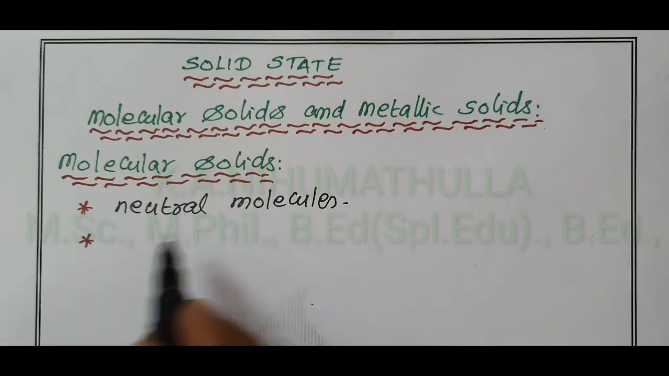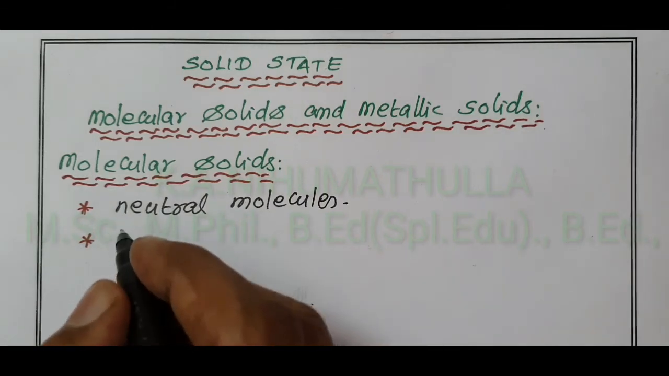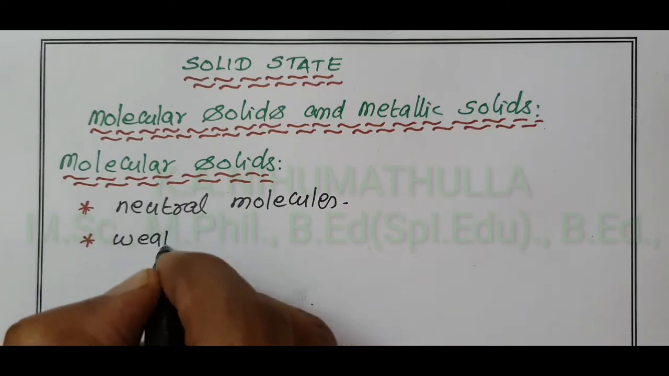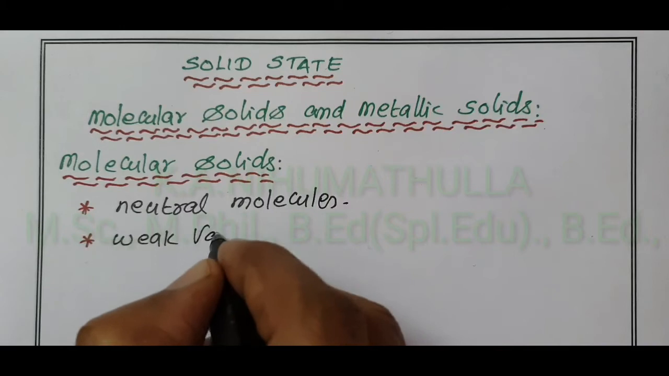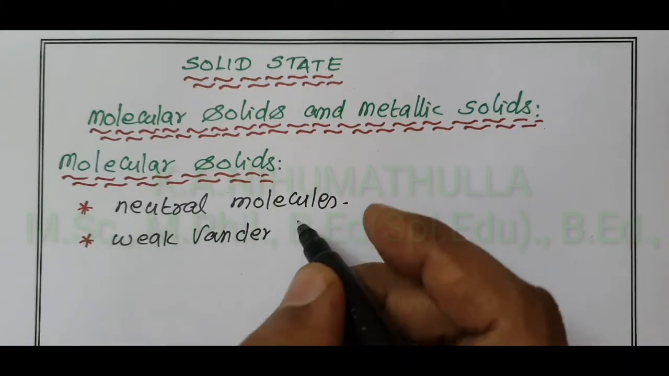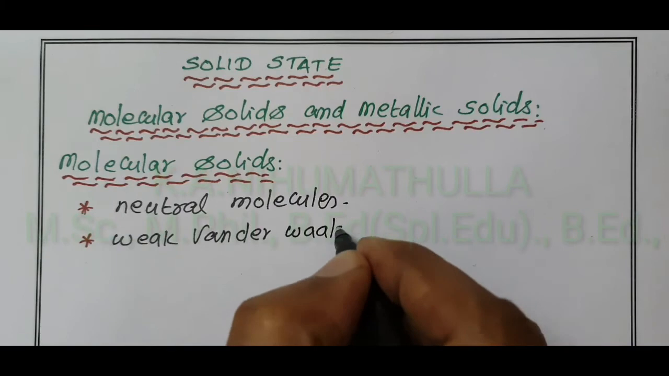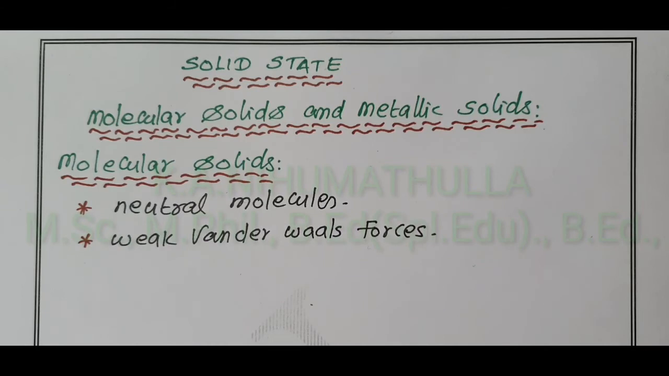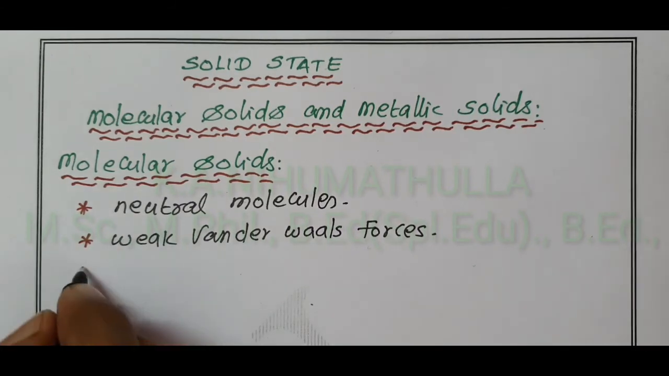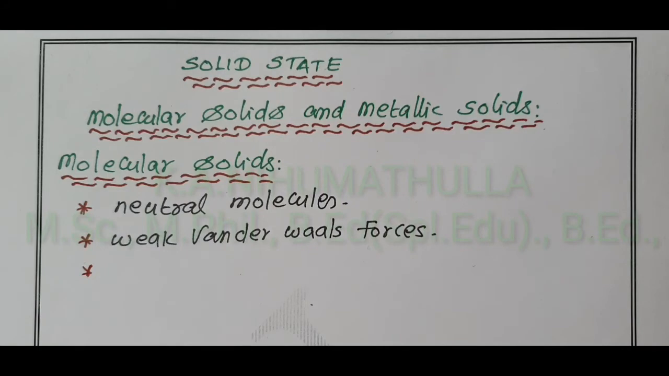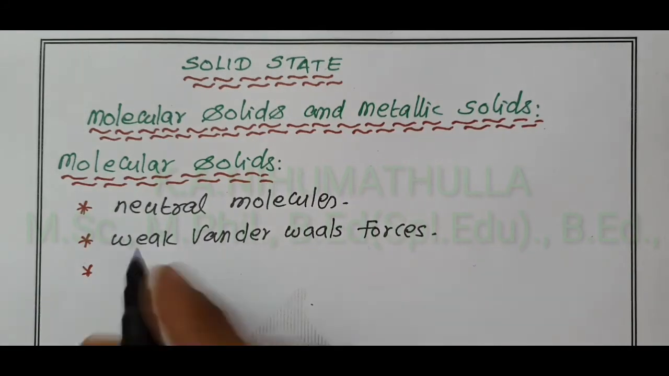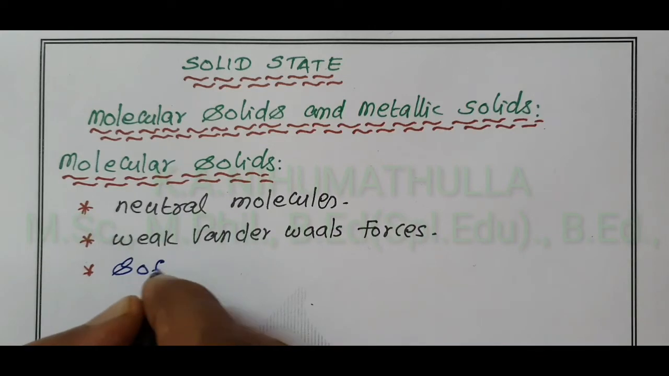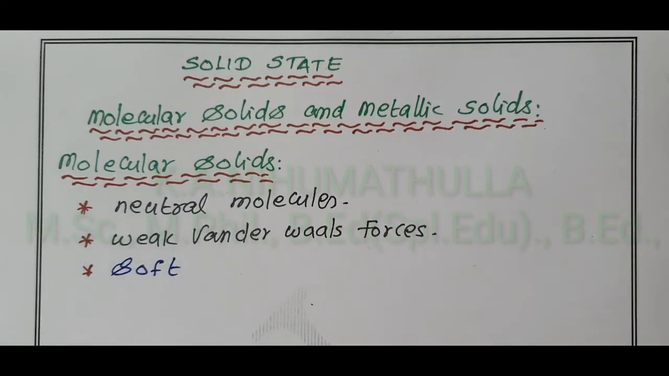Generally, all types of molecules are held together by very weak van der Waals forces. This is a common feature of molecular solids. Generally, molecular solids are soft. The ionic solids are hard, the covalent solids are very hard, but the molecular solids are generally soft.